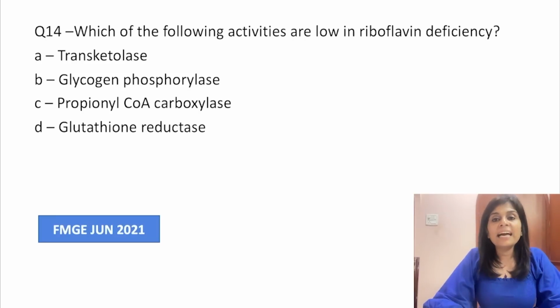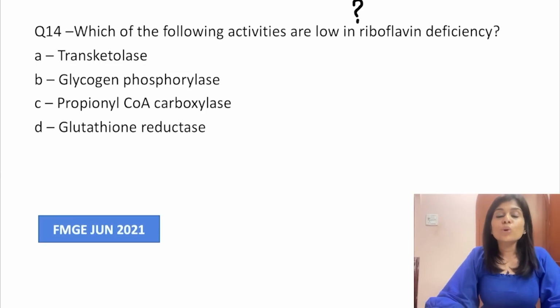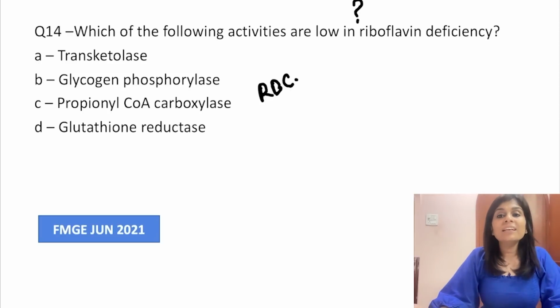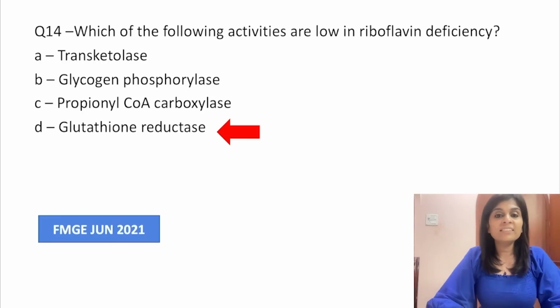Which of the following activities is low in riboflavin deficiency? So vitamin deficiency investigations are being frequently asked. So let's take some time in understanding about vitamin deficiency investigations. If you suspect riboflavin deficiency, you have to estimate RBC glutathione reductase activity. So what is the right answer here? It is RBC glutathione reductase activity.